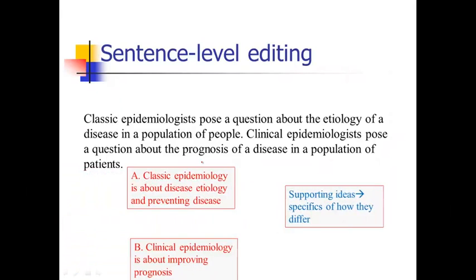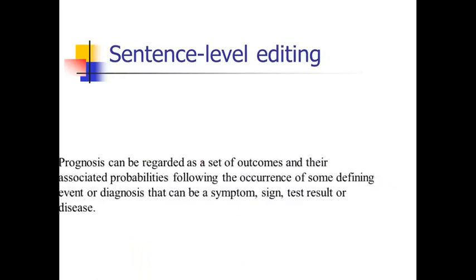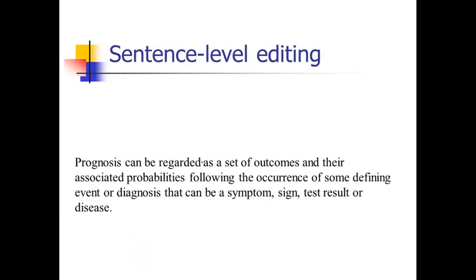Now, that gets actually to the second supporting ideas of the paragraph. What is classic epidemiology? What is clinical epidemiology? So now all we need to do is the last little bit, which is to define etiology and prognosis, to define those two words. And that's actually fairly easy to do. So I'm going to leave the etiology bit for the end and jump right to their definition of prognosis, because there's a little bit more going on here and a lot we can edit in this sentence.